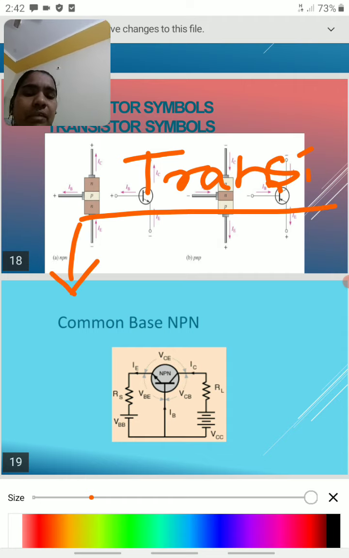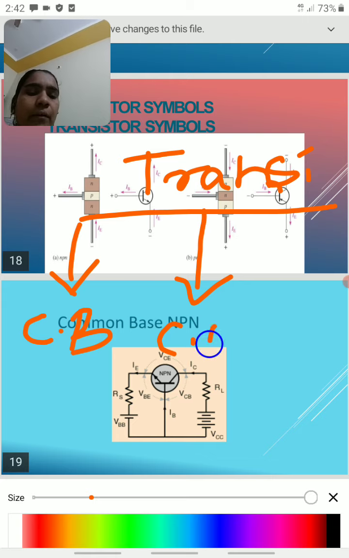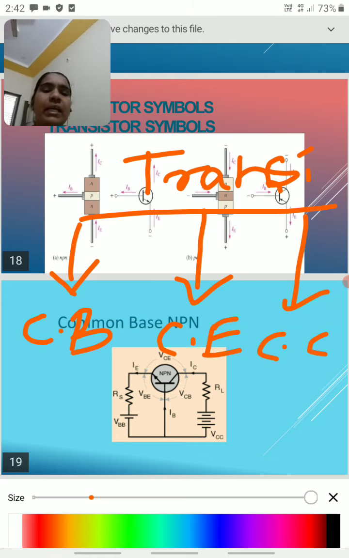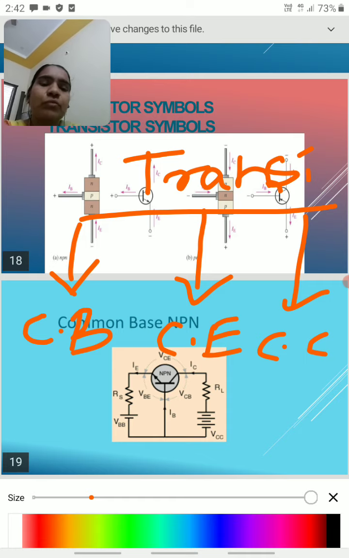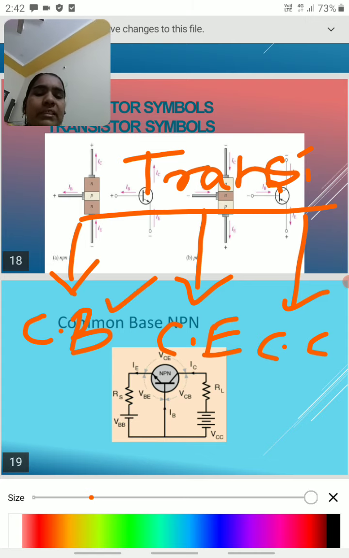First one is common base, next common emitter, and next one is common collector. Whether you take the PNP transistor or NPN transistor, transistors are mainly classified into three categories: common base, common emitter, common collector.